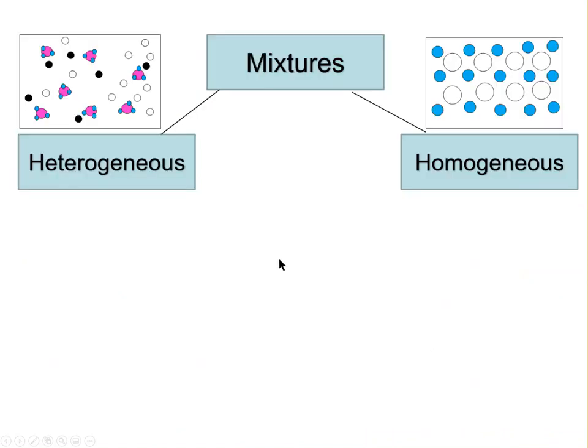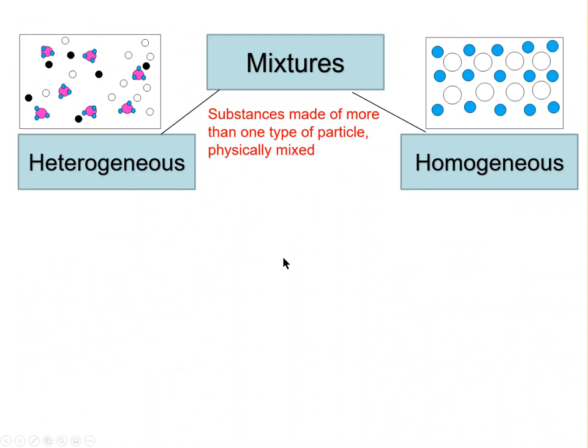All right, now let's talk about mixtures. Well, what is a mixture? A mixture is a substance that is made up of more than one type of particle physically mixed. So if we look at our diagrams here, I have pink-blue molecules, I have white atoms, and black atoms. They're all mixed together, so we say that it's a mixture.